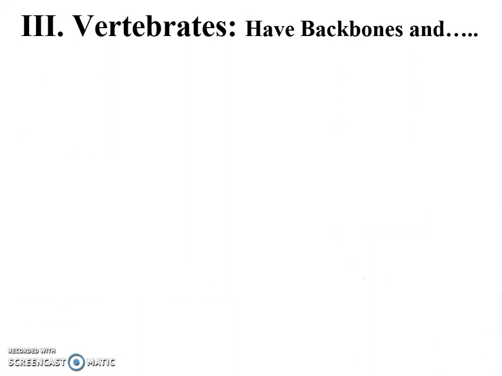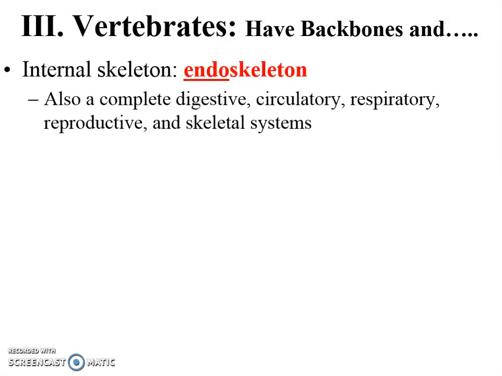The other type of category, not backbone, must then have a category called backbones, and that's called vertebrates. Vertebrates have an endoskeleton, meaning a skeleton inside them. We are vertebrates. We have backbones, and our skeleton definitely exists on our insides, unlike the skeleton of an insect that's on its outsides. And other things that are pretty common for vertebrates, we have complete digestive systems, circulatory systems, respiratory or breathing systems, reproductive systems, and skeletal systems.